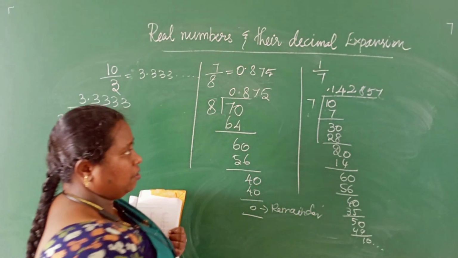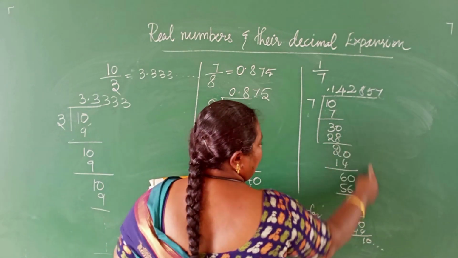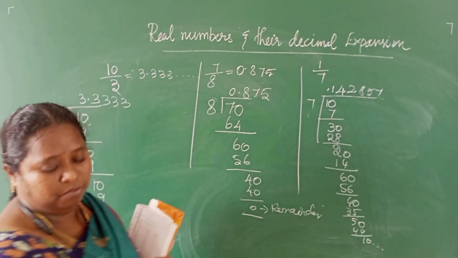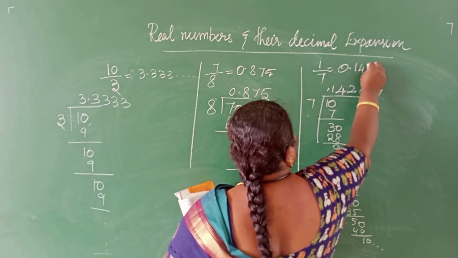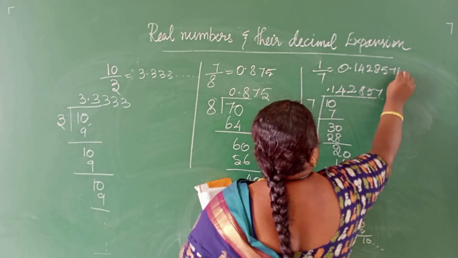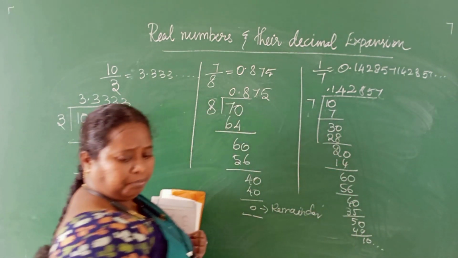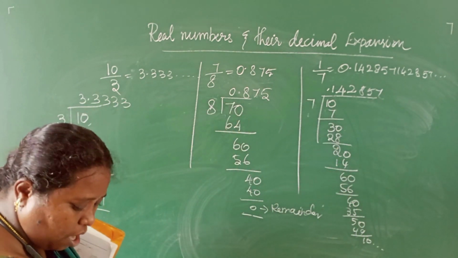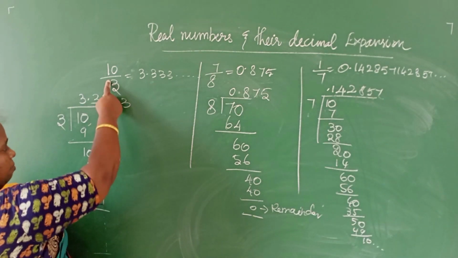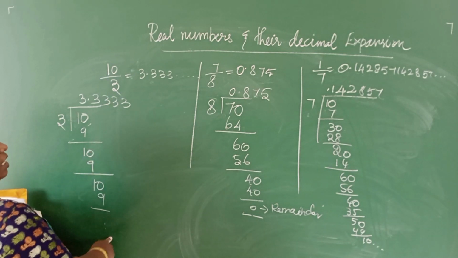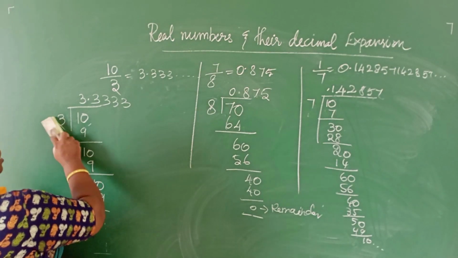It keeps on going because if 10 comes, again it will start from here. The same numbers are repeating. So this can be written as 0.142857, 142857, and it keeps on going. See here, this number 10 by 3, when you divide, the number doesn't have any end point. It keeps on going.